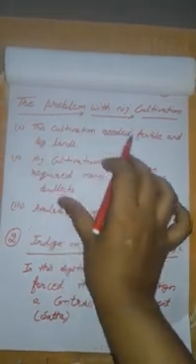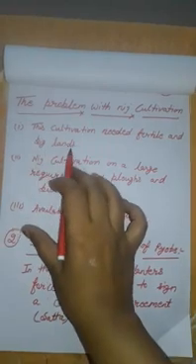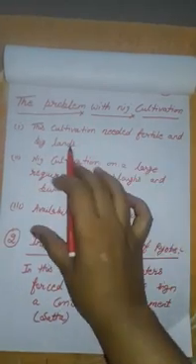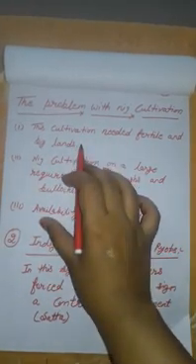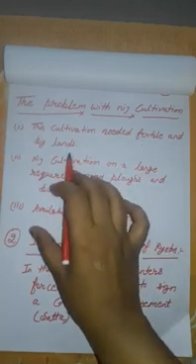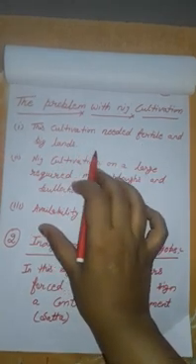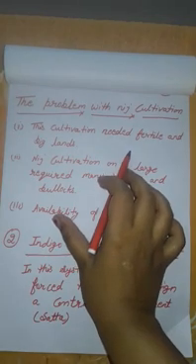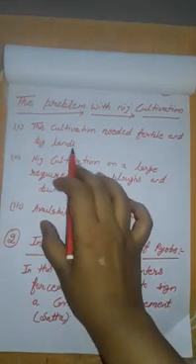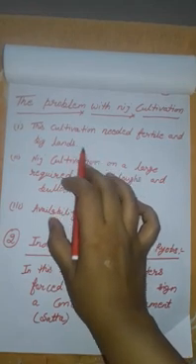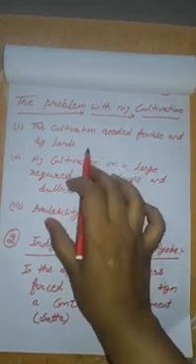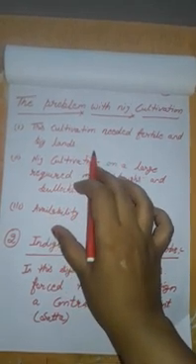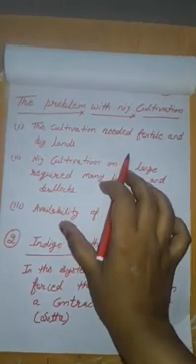This cultivation needed fertile and big land. Children, you can easily understand that indigo production needed fertile and big land, and at the same time food crops also need fertile and big land. And one big reason, fertile lands were already densely populated.